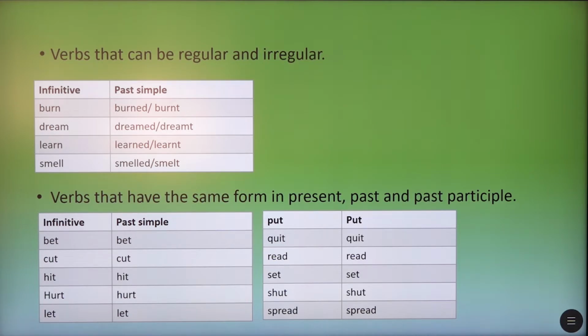And verbs that have the same form in present, past, and past participle are bet, cut, hit, hurt, let, quit, read, set, shut, and spread. But the verb read is pronounced differently in past simple. Read, read.